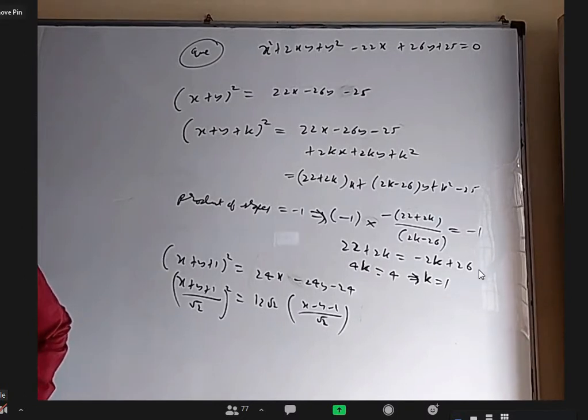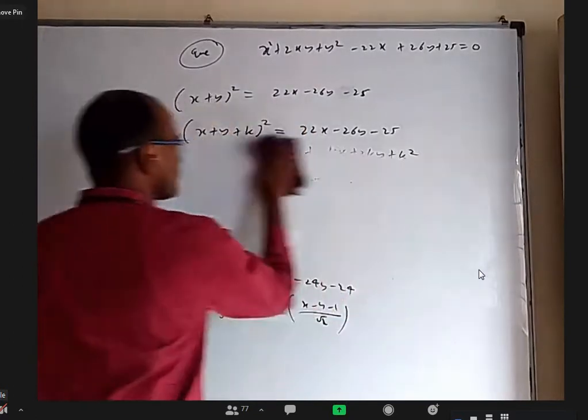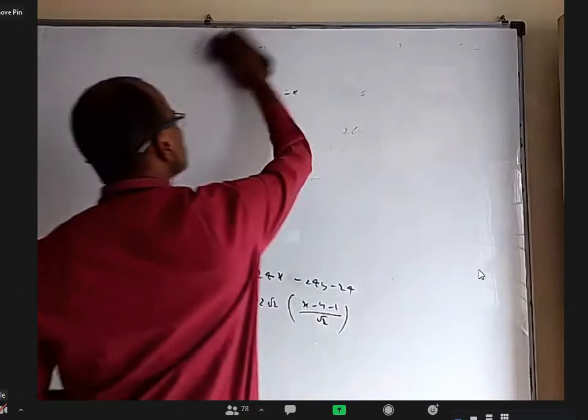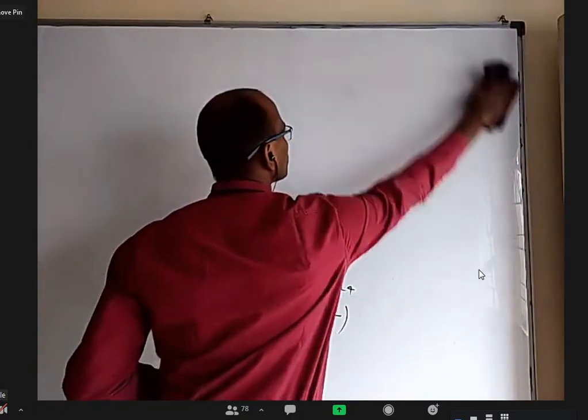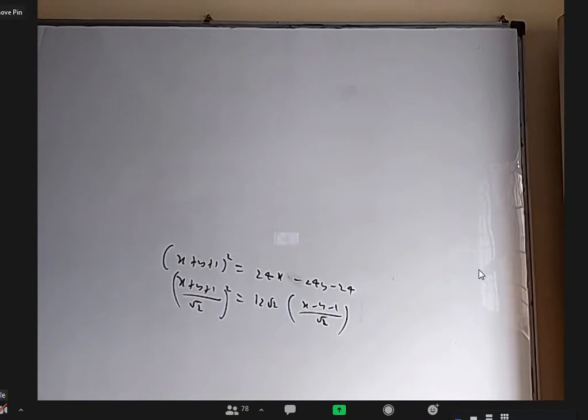So 0 comma minus 1. 0 comma minus 1. Okay. I want to draw a rough figure of this. I don't say exact figure, but I want the orientation and all quadrants as far as possible, preferably.